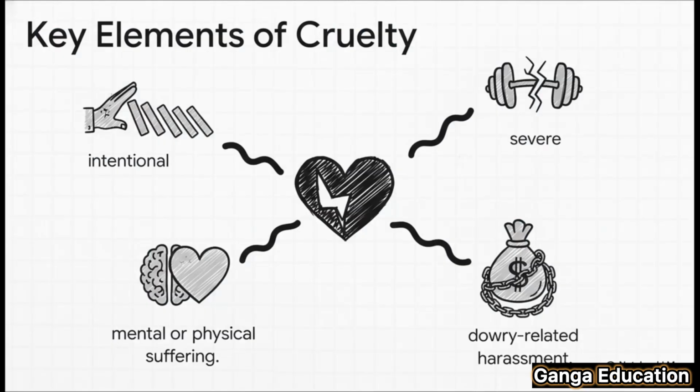All right, let's break that down a bit. What are the key things to remember? First, the act has to be intentional. It can't be an accident. Second, it's got to be severe. Third, it covers both mental and physical health. And maybe most importantly, it specifically calls out dowry harassment as its own form of cruelty.